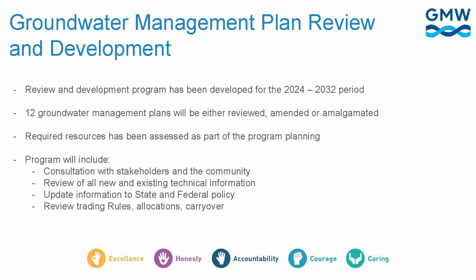So these are a review and development program which will be developed between 2024 and 2032. So that's Water Plan 6 and 7. So why are these reviews required? Many of our plans, the majority actually, were developed back in 2009-16. They're really an outcome of that millennium drought and our overall need to have greater management of our aquifer systems for our customers. There's also been a lot happen over the last 10 years.